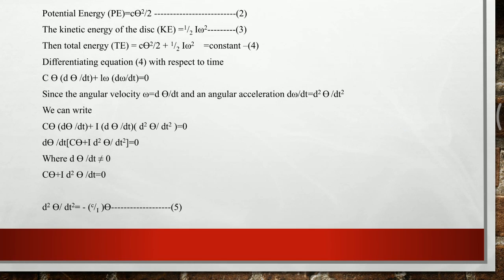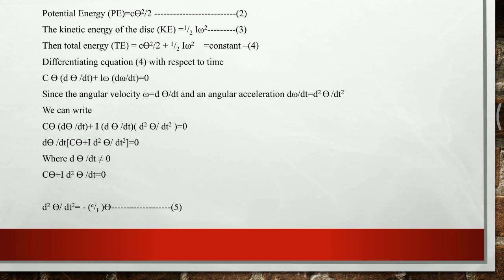However, the kinetic energy of the disc is given by half I omega square, where I is the moment of inertia of the disc and is the product of the mass and the square of the distance from the axis of rotation. And omega is called the angular velocity and is the rate of change of angular displacement.